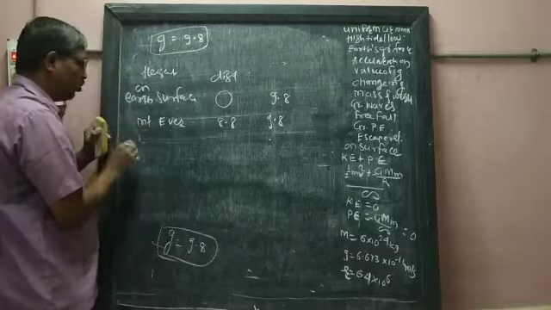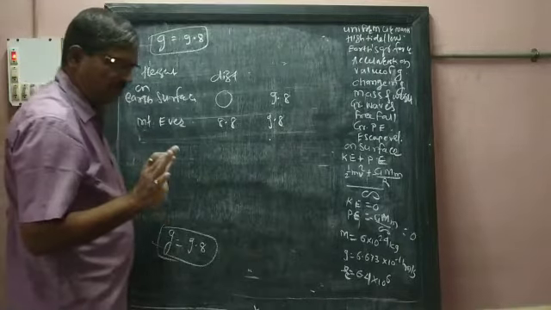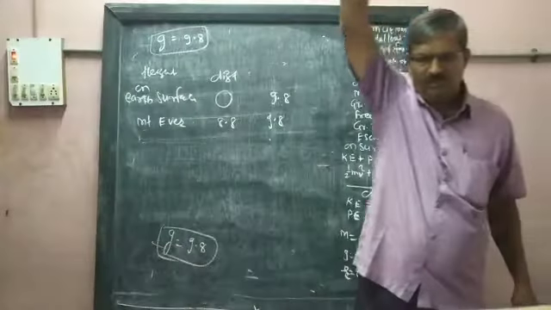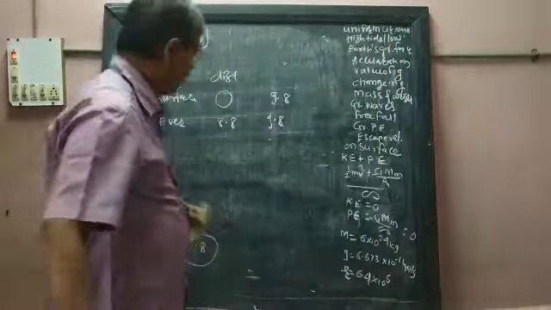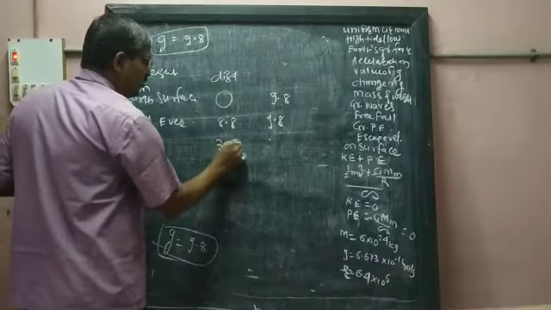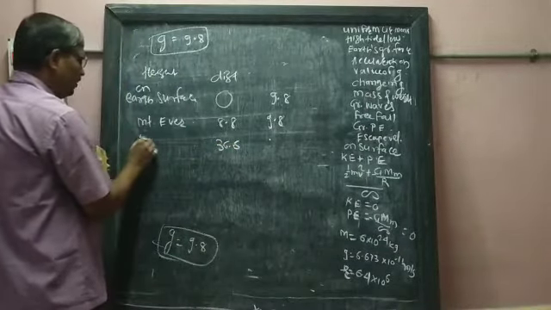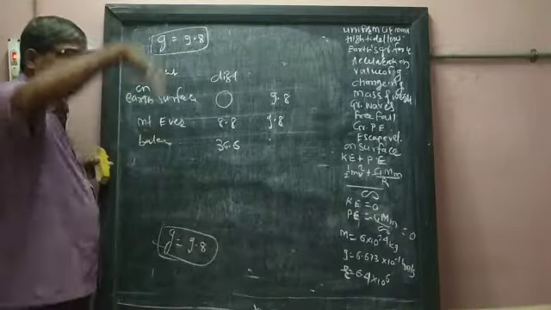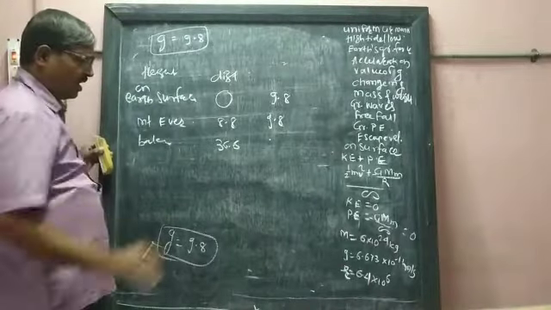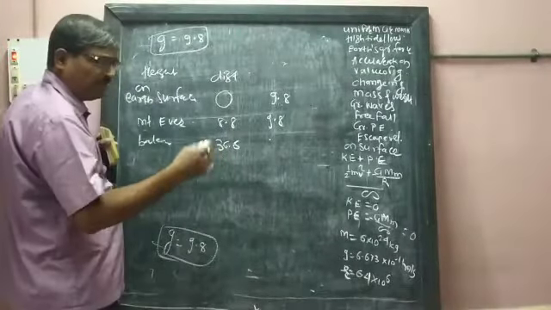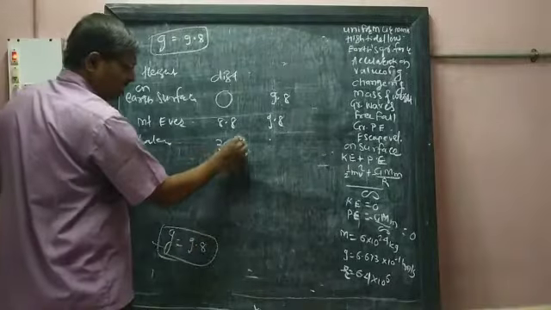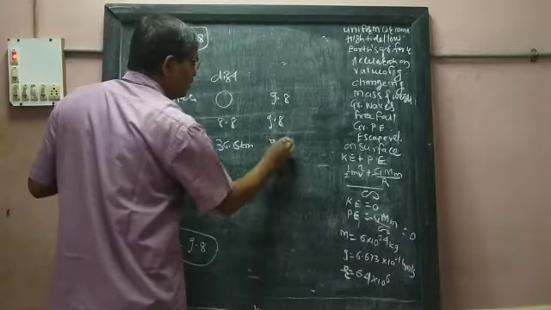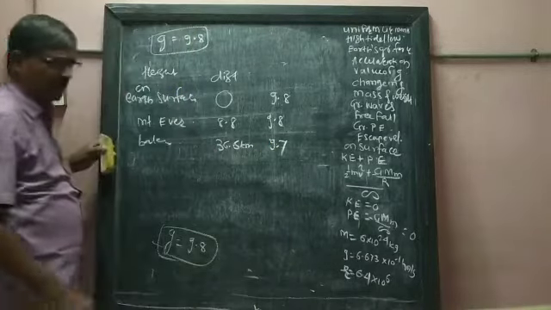On Mount Everest also. But there was one balloon made by human beings, which was sent up into the sky, and it reached around 36.6 kilometer. At that maximum height, when it was measured, the value of G became 9.7.